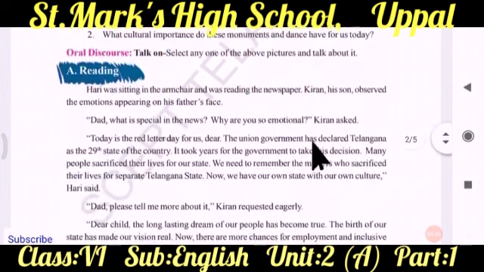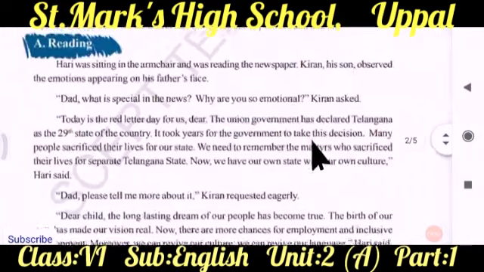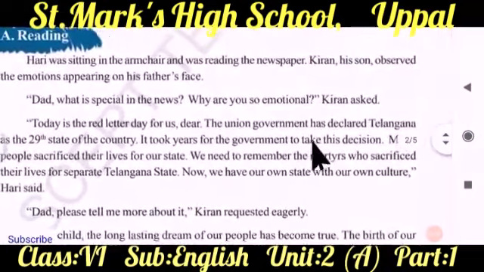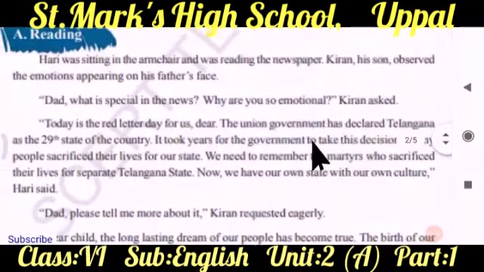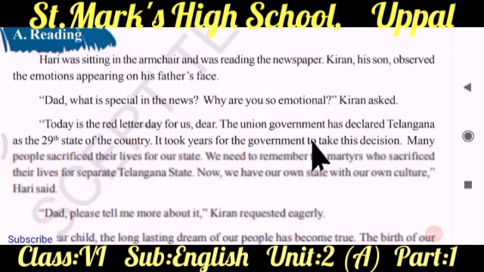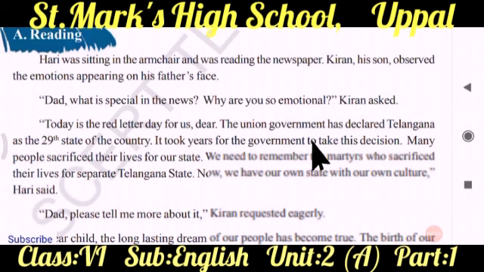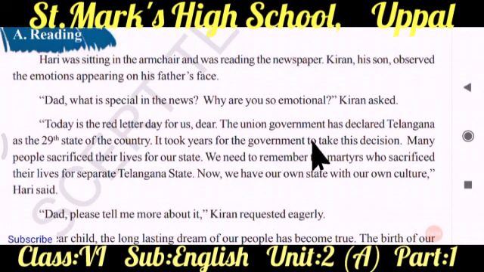Next, we move on to the reading here. Let me zoom in a bit for your comfort to read. In this lesson, we come across the festivals, traditions, important places, and important people who belong to Telangana. This is usually written in a conversational manner, where a boy, a girl, and their father and mother are included in this.